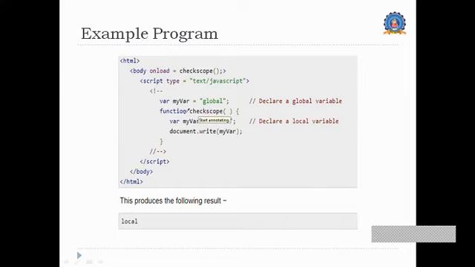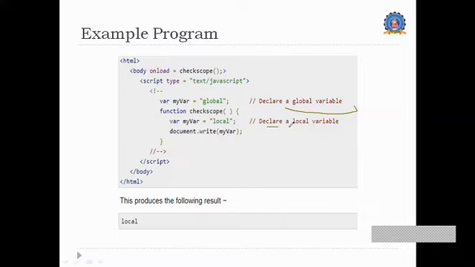So in this case, I declared two variables, one as a global variable and another as a local variable within that function.